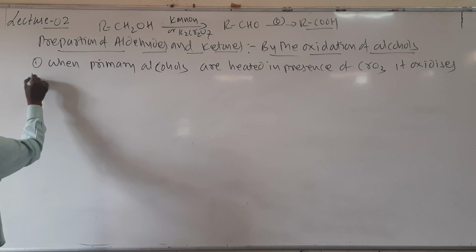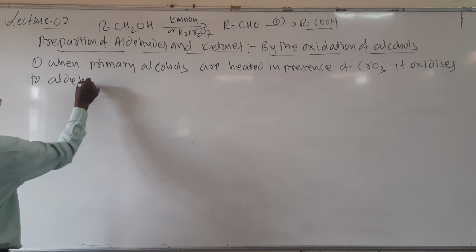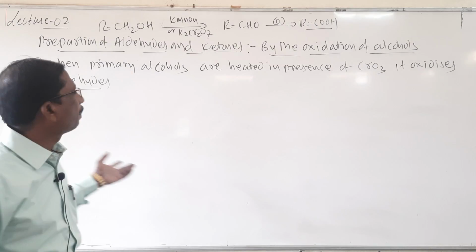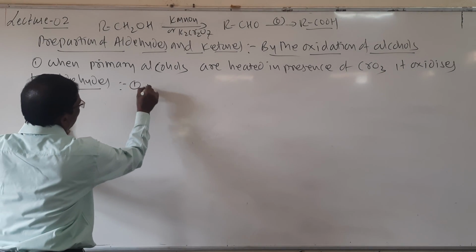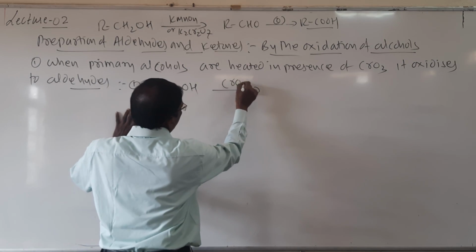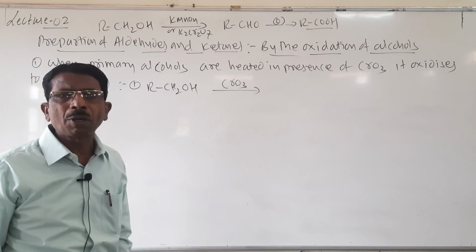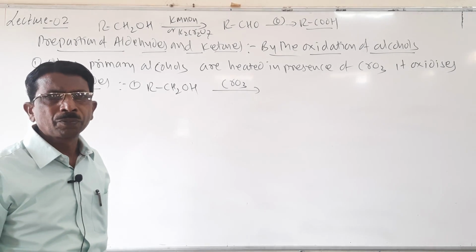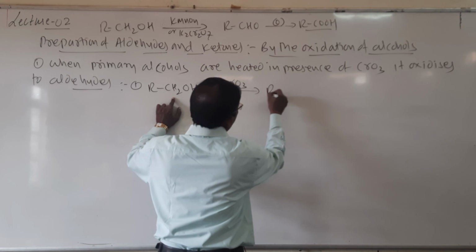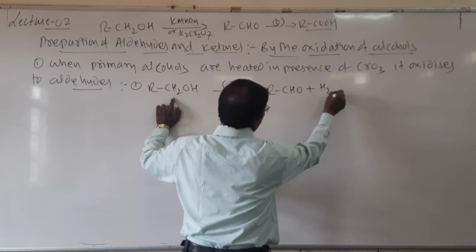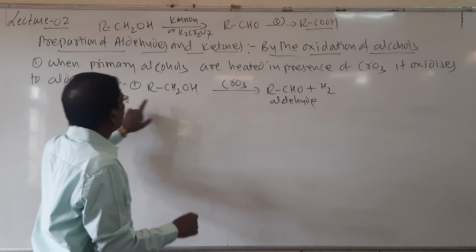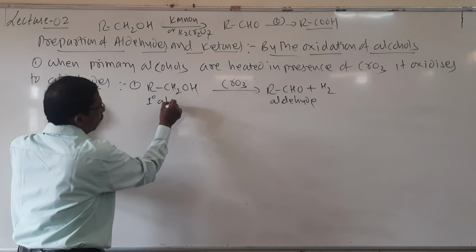to aldehydes. It oxidizes to aldehyde. So you may take any example. I will write here an example number 1, RCH2OH. So when it is heated in presence of CrO3, this reaction is also called dehydrogenation. Dehydrogenation, removal of hydrogen. So hydrogen is removed here. So RCHO plus H2, it gives aldehyde. It is aldehyde, and it is called as primary alcohol.